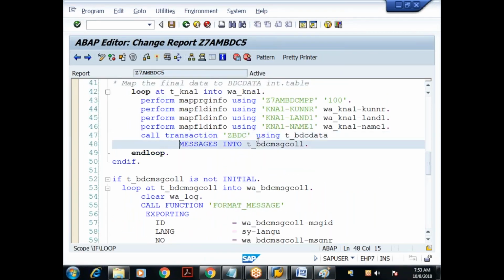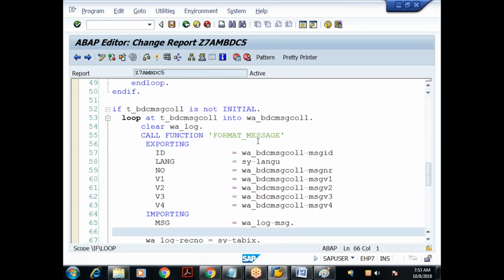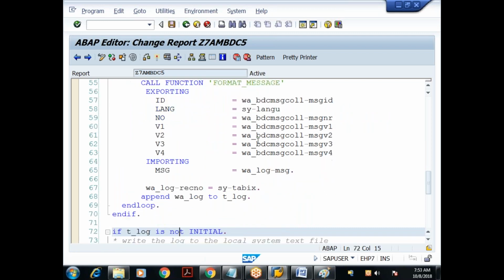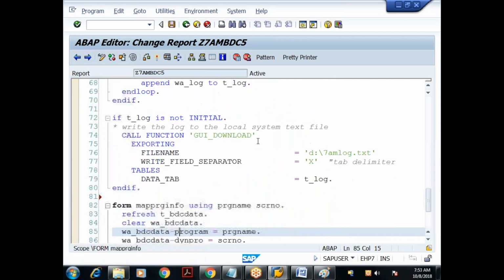When I discussed the first example on call transaction, I had not used this option, so it is optional. Now I'm using it because I want to capture the log. In case of session, the log is generated automatically, but in case of call transaction, we must use the addition so and so, so it will collect all the message IDs. To get the messages based on the message IDs, inside that loop, you have to call the function module FORMAT_MESSAGE. Once the log is collected into the internal table, I can write that internal table data into a local file or local system, or I can write into an application server file.